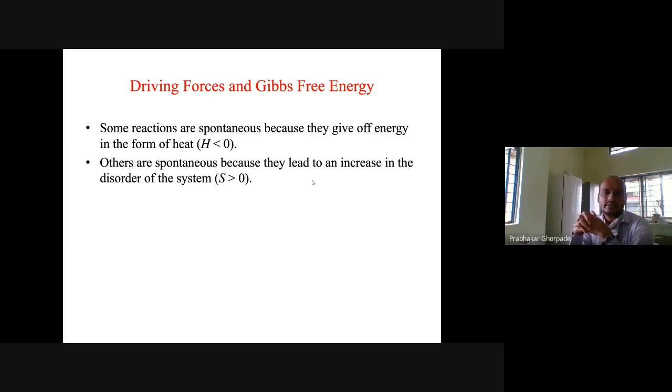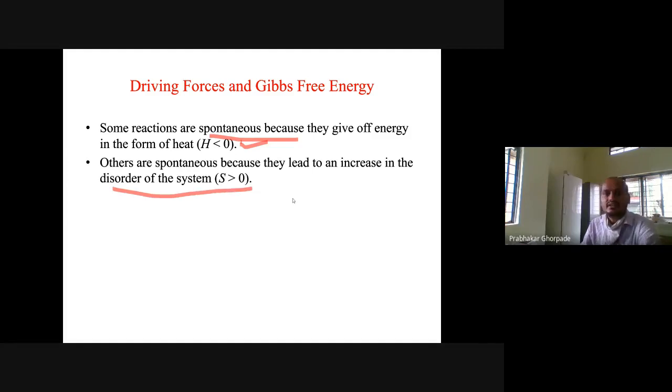Now, the driving force of the reaction is Gibbs energy. When we say the reaction is progressing, sometimes we need some driving forces. Some reactions are spontaneous because they give up energy in the form of heat. Most spontaneous reactions give up heat, and this ΔH will become negative, meaning less than 0. Whereas others are spontaneous because they lead to an increase in the disorder of the system.